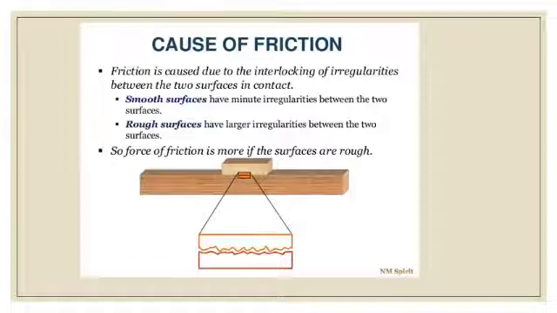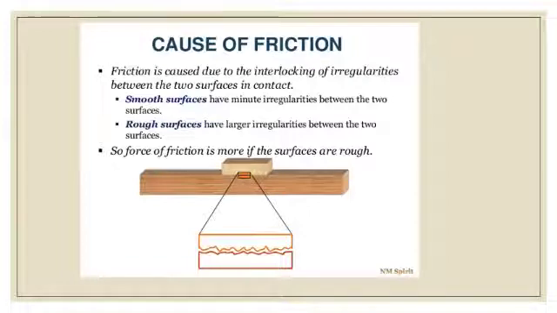So it is the interlocking of irregularities that may be the cause of built-in opposition to any relative motion between the two surfaces in contact, that is friction.